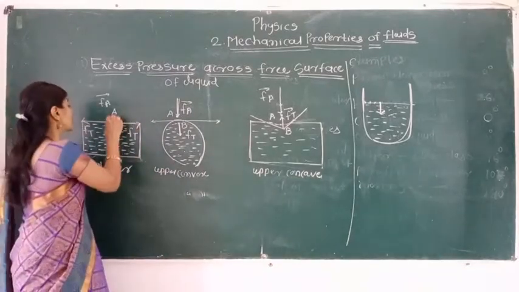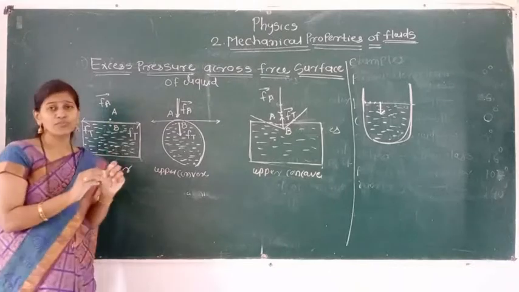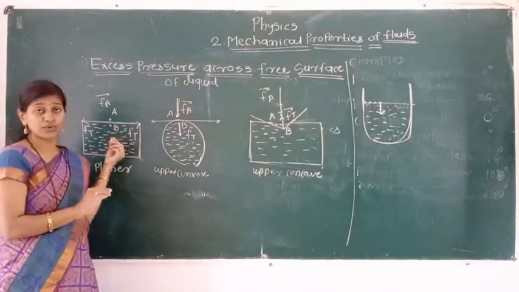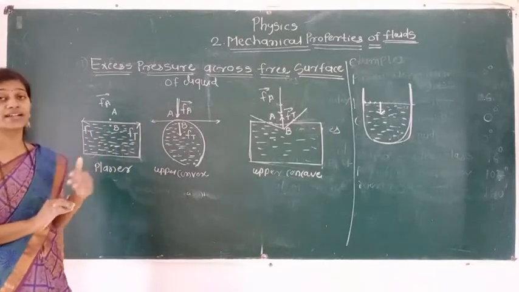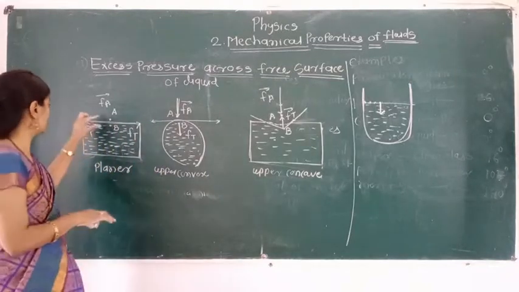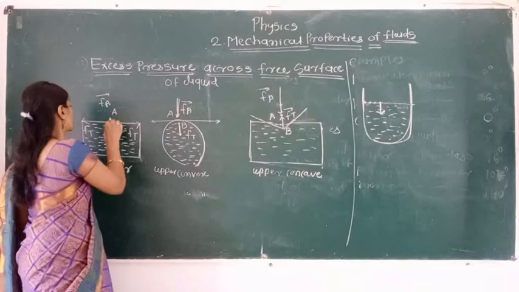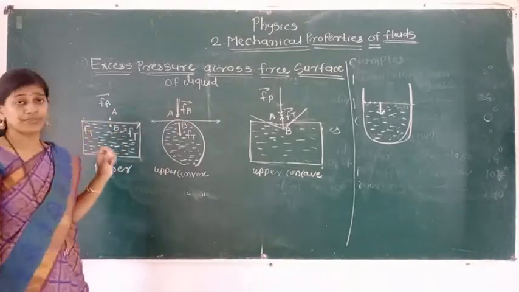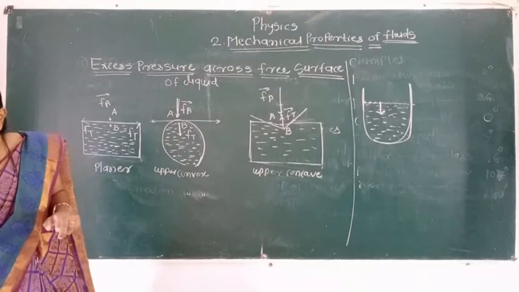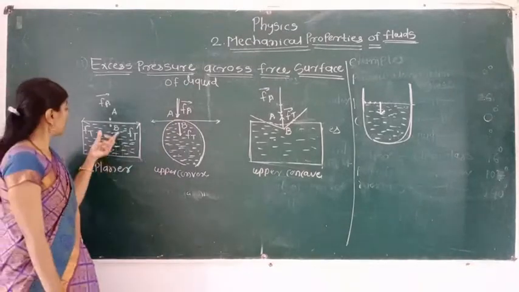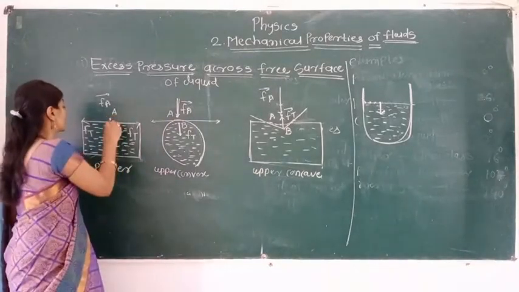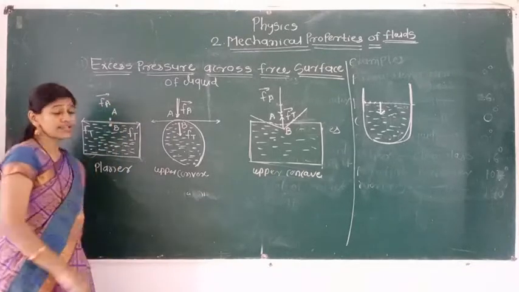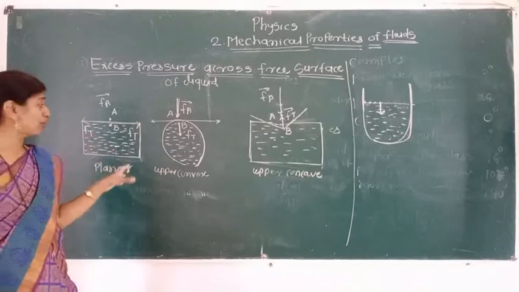These two molecules don't have much distance between them. They are very close to each other, one above the liquid surface, another below the liquid surface. So there is no pressure difference between them, and it does not contribute anything to the pressure difference. Whatever the pressure at point A, the same pressure is present at point B also.